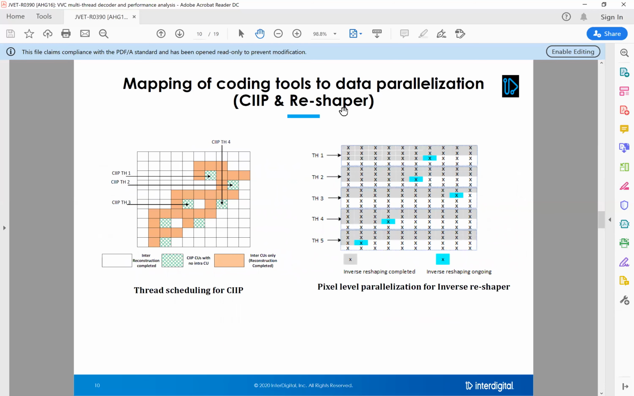And when it comes to the inverse reshaper, it's a pixel-based operation. So we divide the whole picture into small units, and each unit will be executed by a thread. Each unit contains multiple pixel rows, and they will be executed in parallel.